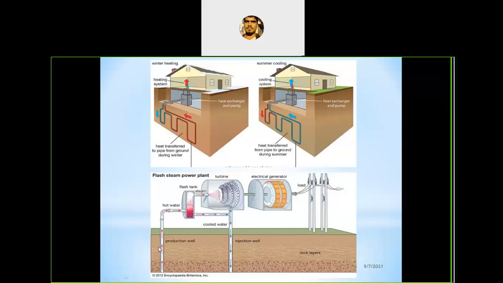The heat is transferred from the higher temperature to the lower temperature, so it gains the heat and changes phase. That high temperature, high pressure fluid is taken to where the work takes place, where it converts that energy into work by rotating the turbines.